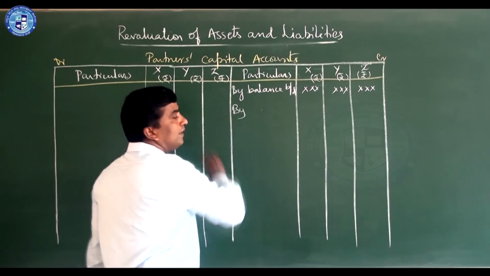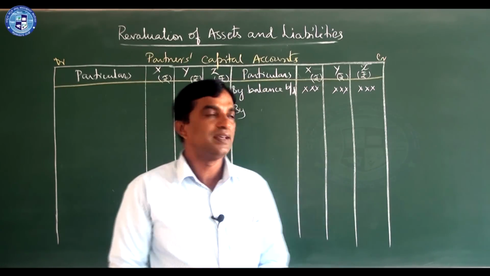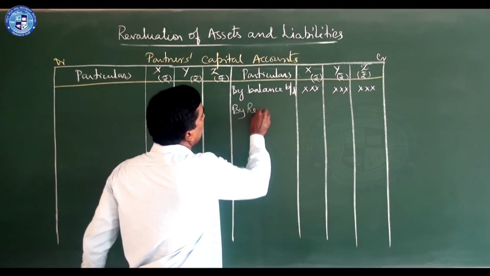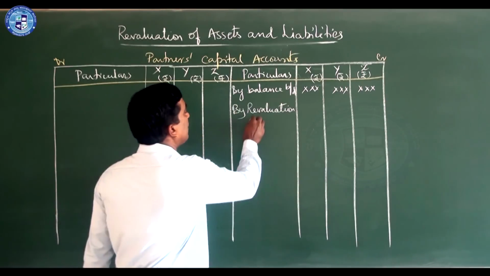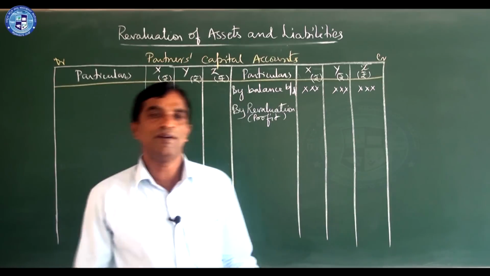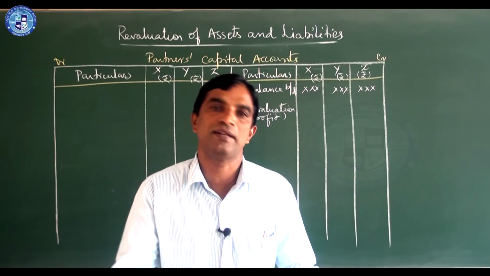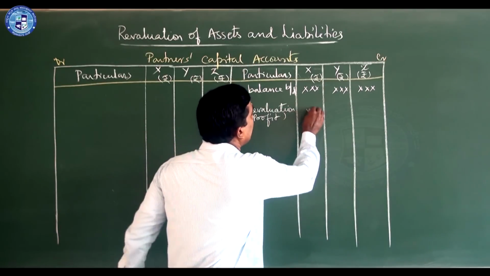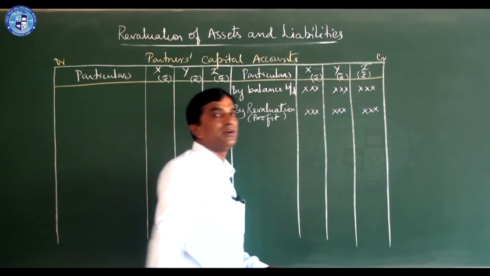Next comes as usual revaluation loss or revaluation profit. If it is profit, from the debit side it comes to the credit side; write revaluation account. It is a transfer account, that is profit transferred from revaluation account. All partners capital account is credited by revaluation account. Write their share, which is shared in their old ratio.